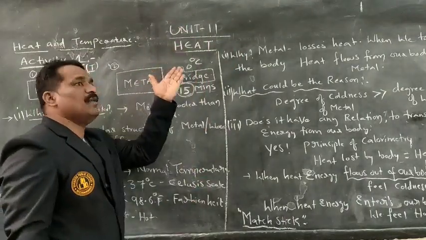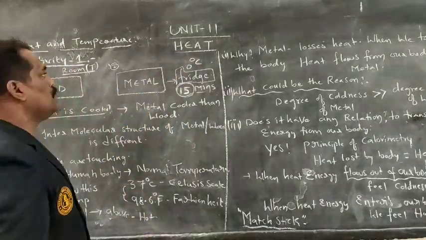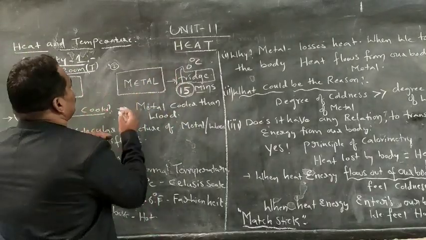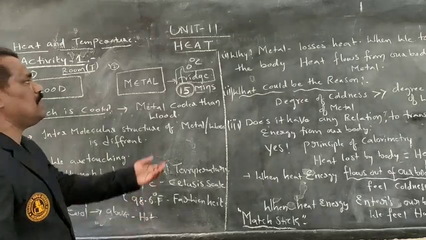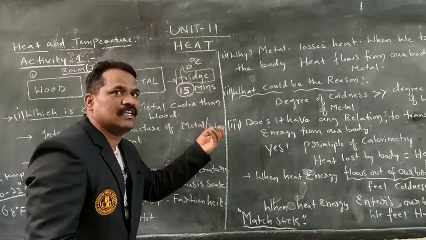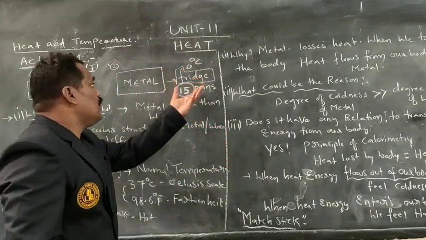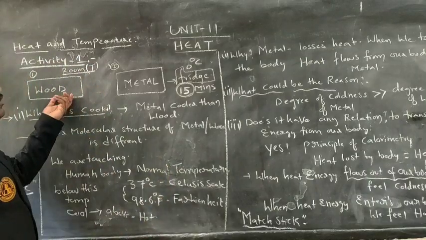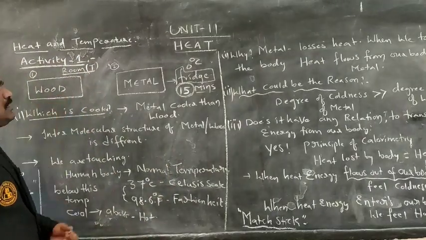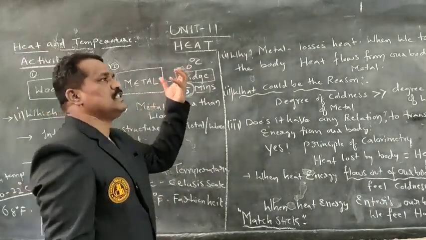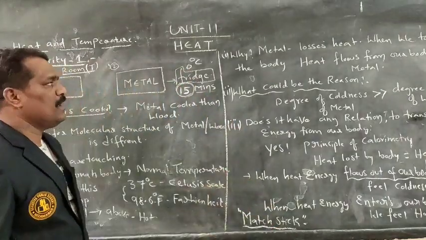So the temperature is less than room temperature, and these two materials gradually lose their room temperature, the wood as well as the metal.